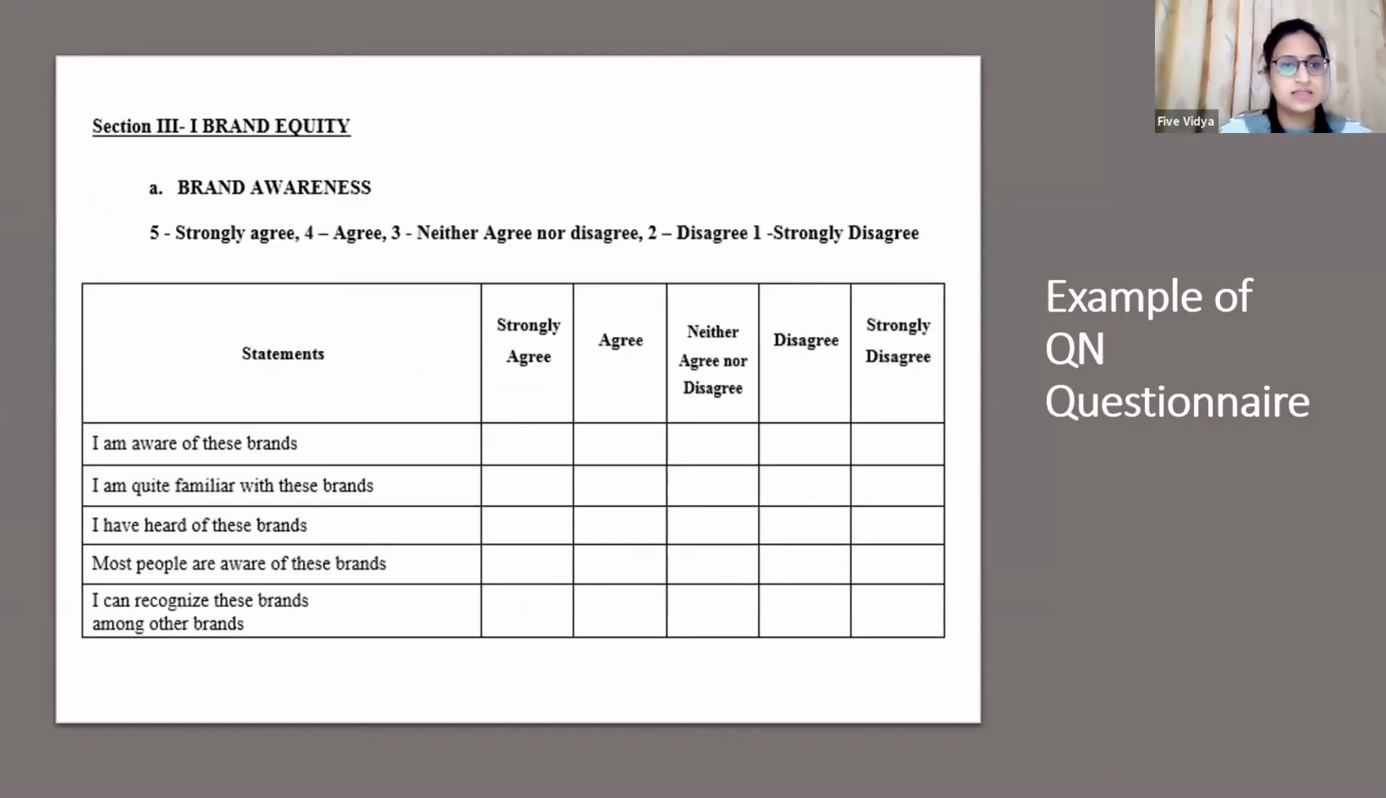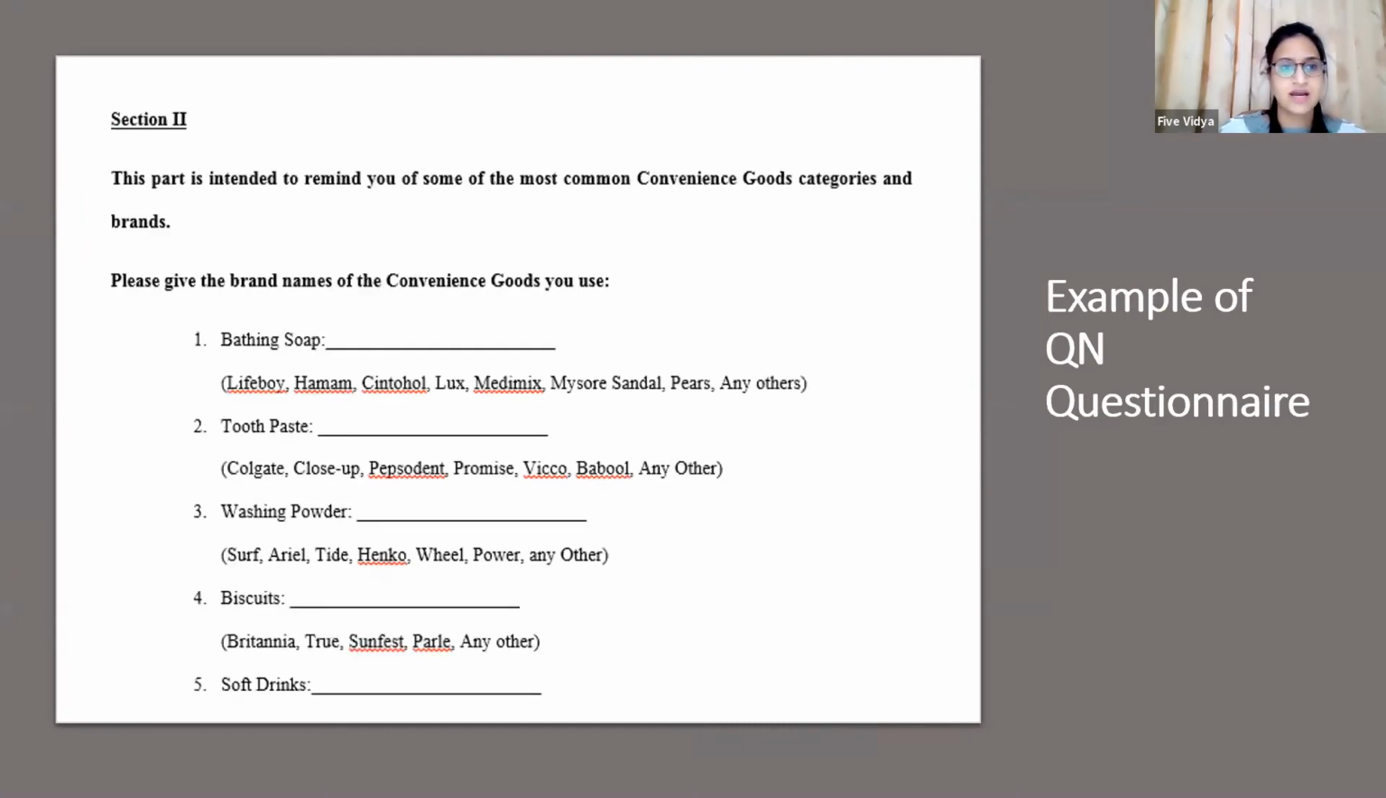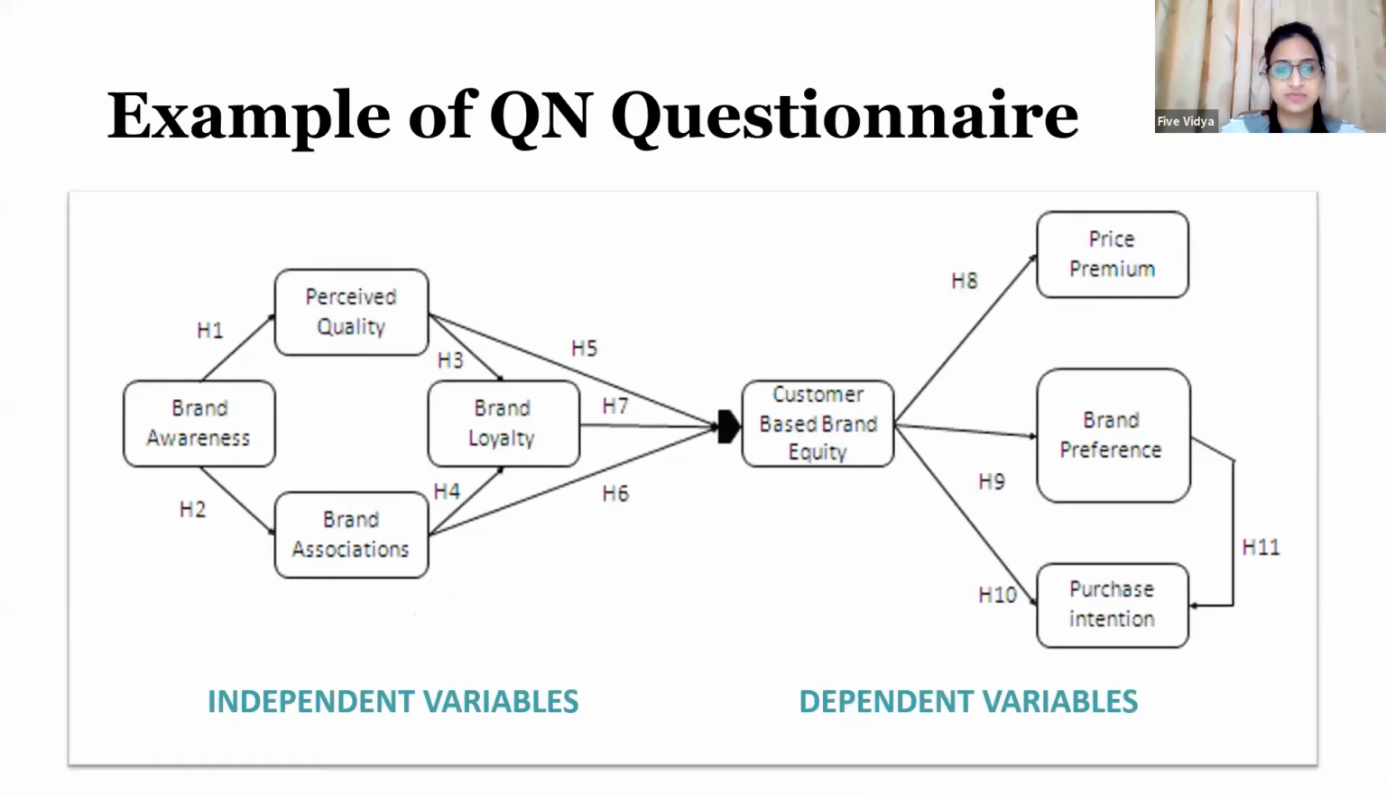Now, the third section of my questionnaire talks about brand equity. If I go back to my conceptual framework, all these 4 variables are related to brand equity, right? So my third section would be on brand equity, wherein I have 4 variables: brand awareness, perceived quality, brand loyalty, and brand association. Now you see how I have related that in my questionnaire.